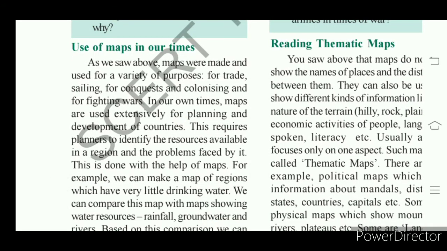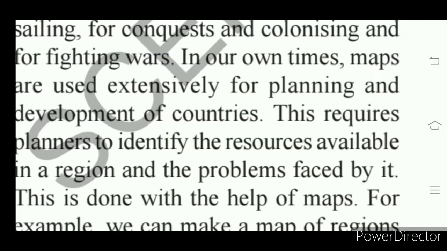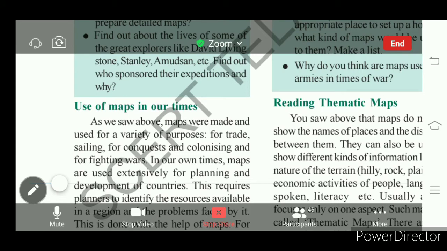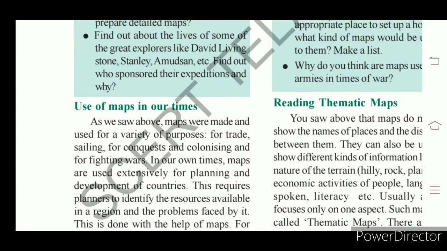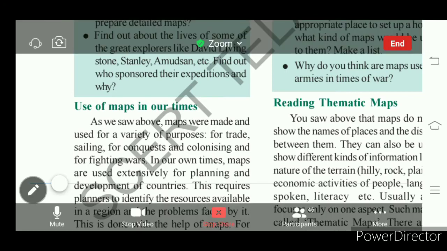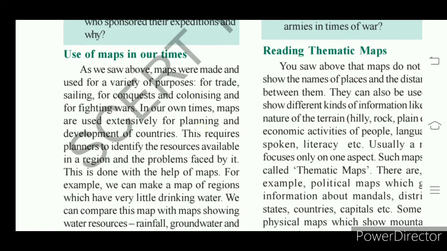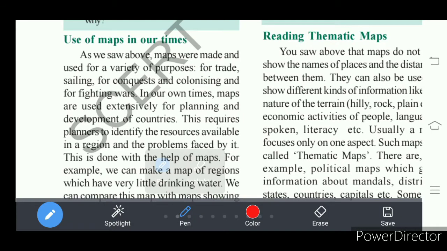See, just now we have seen maps were used for trade purposes at that time. Maps were made and used for a variety of purposes. There are several purposes for using the map. Somebody uses a map for doing trade.